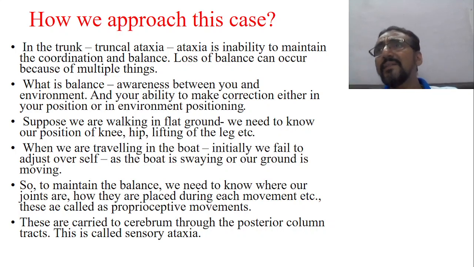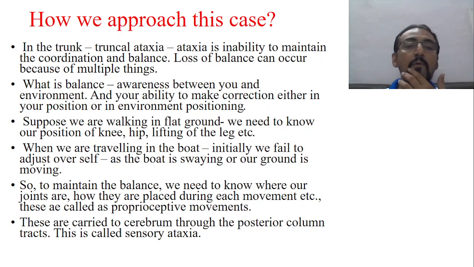So this is called sensory ataxia. That means when you are not getting real-time data regarding joint sense, position sense and movement sense to the cerebellum, the cerebellum is not able to maintain the balance, as it is not able to give the right data to the cerebrum, and this is called sensory ataxia. So this is one of the very important things that we have to differentiate, cerebellar ataxias and sensory ataxias. Okay, now we shall see further.